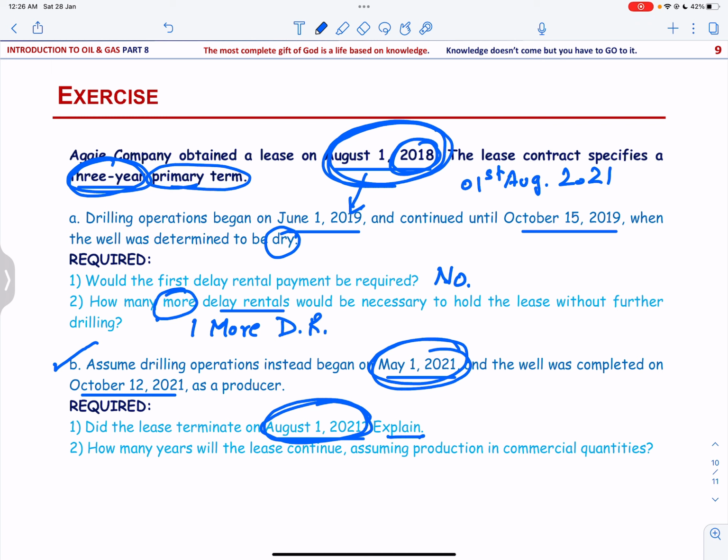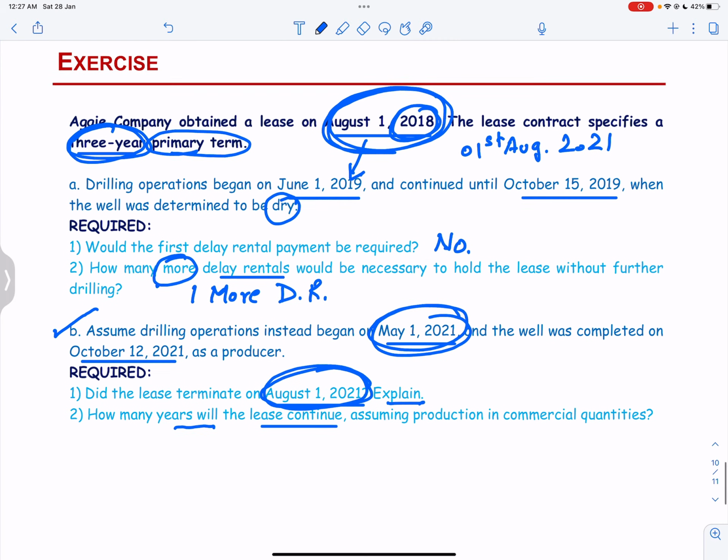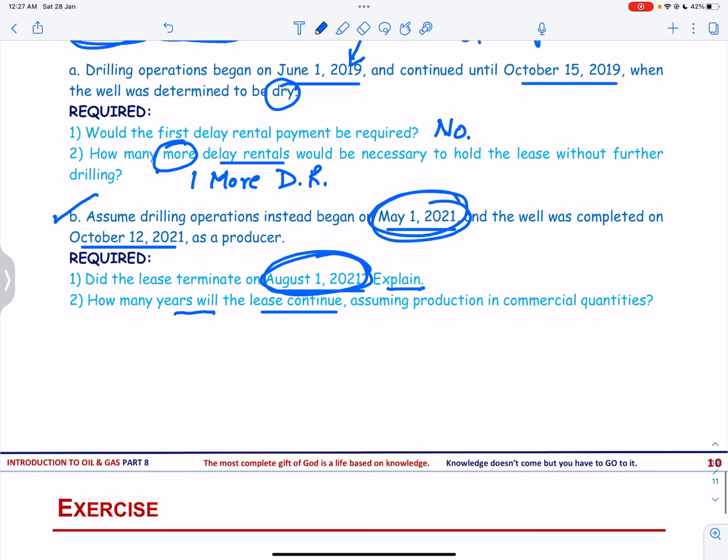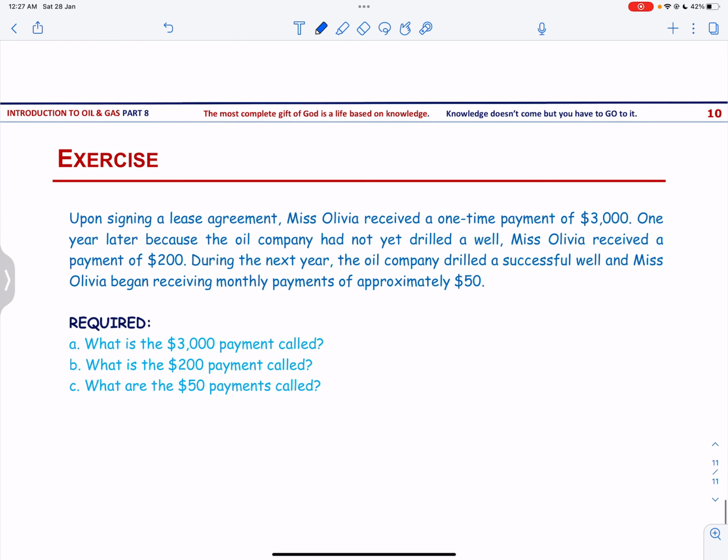Okay. How many years will the lease continue, assuming production in commercial quantities? The lease will continue until the well no longer produces commercial quantities, and the number can be any number of years, as long as they are going to produce oil. Let us solve one more exercise.